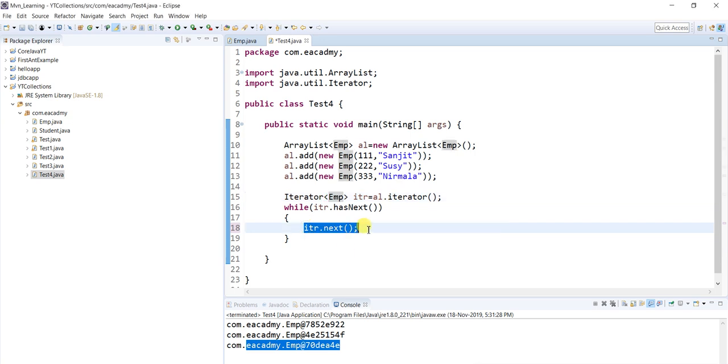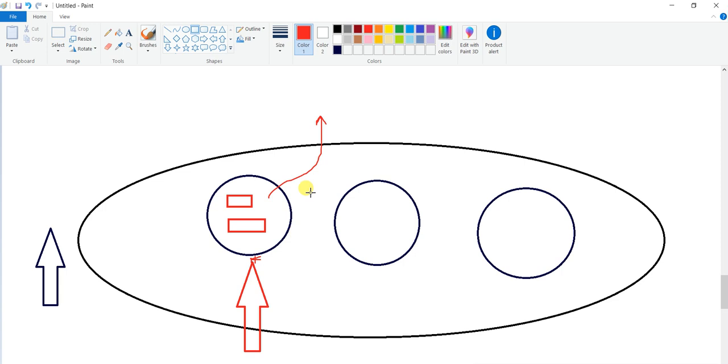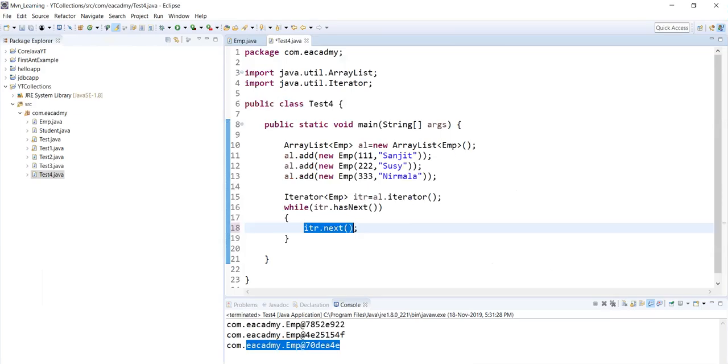It's only going to read employee, meaning whatever it's returning, it's returning an employee object. This is returning an employee object, right? But the thing is, I have to read the data from this employee object. I hope this point is sure. What I want to say is, this itr.next is nothing but it's returning me the complete object.